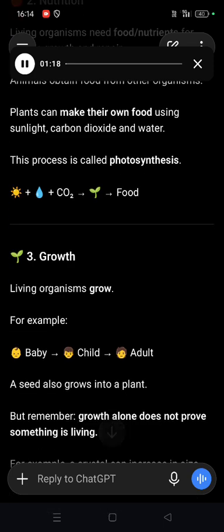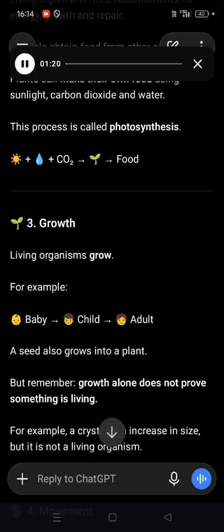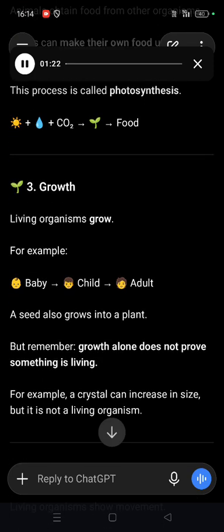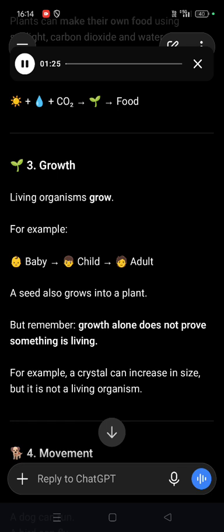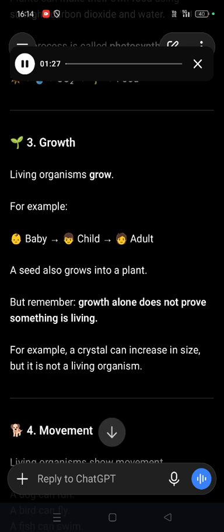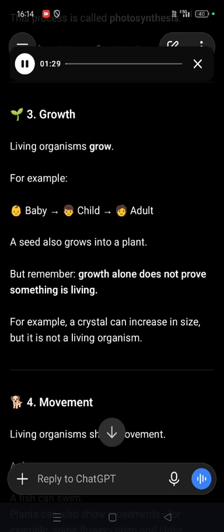For example, baby, child, adult. A seed also grows into a plant. But remember, growth alone does not prove something is living. For example, a crystal can increase in size, but it is not a living organism.